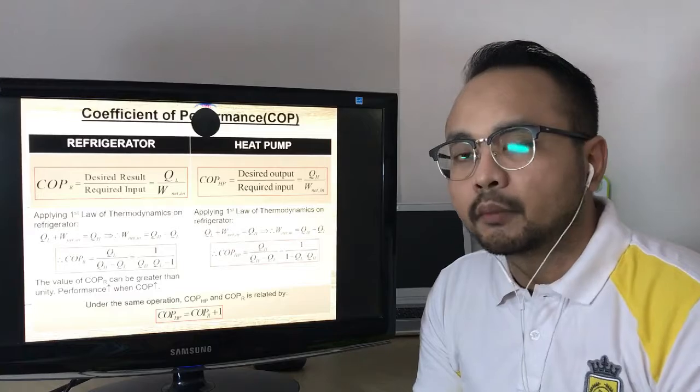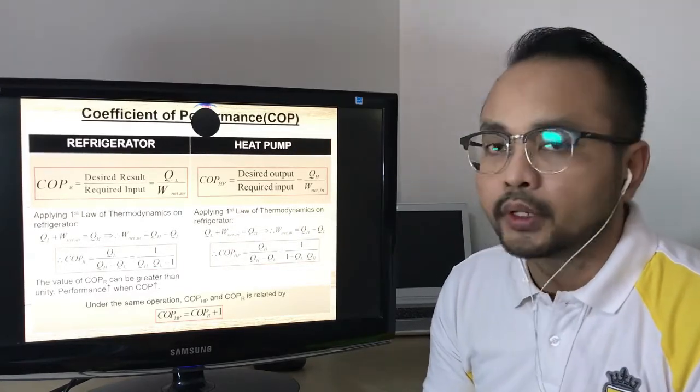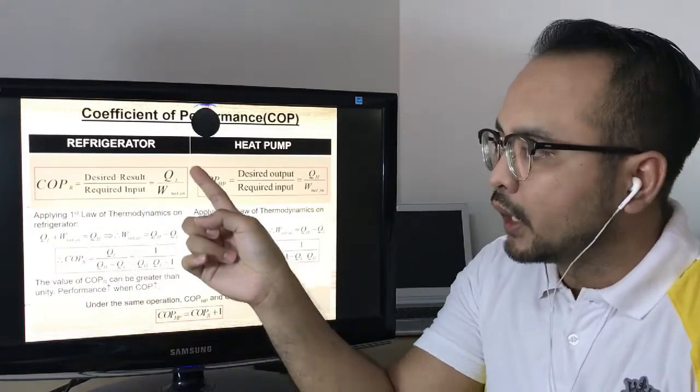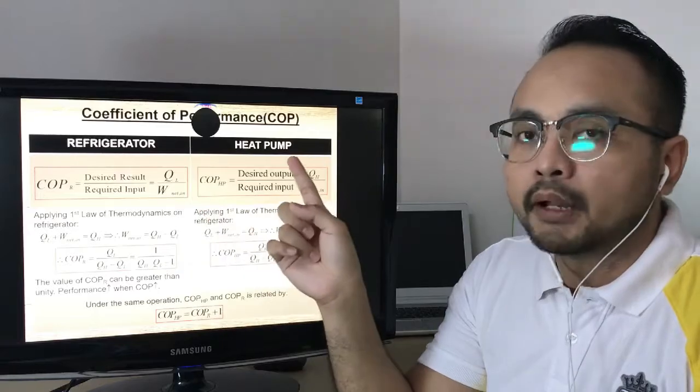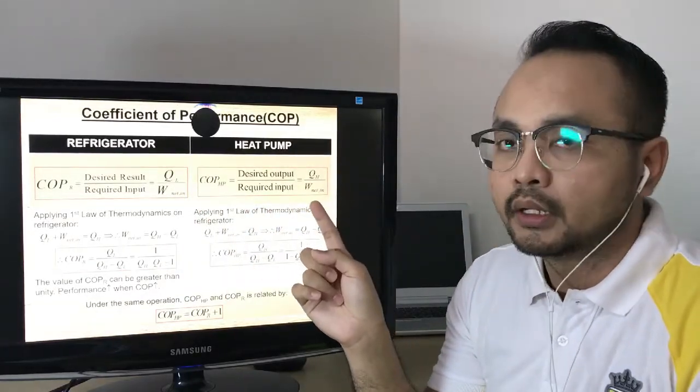This table shows the comparison of the coefficient of performance between the refrigerator and the heat pump. For the COP refrigerator, the equation is QL over W net in, but for the heat pump, the COP is QH over W net in.